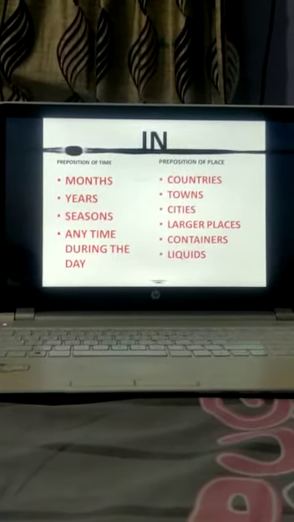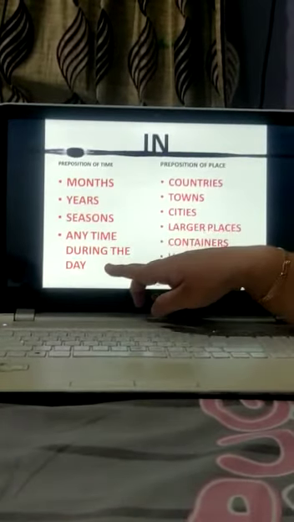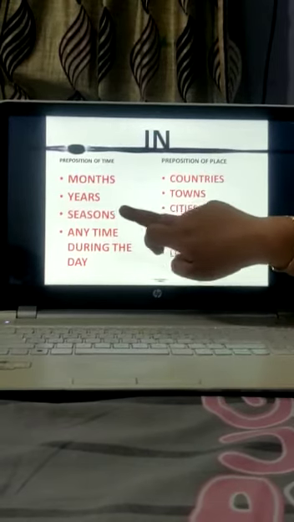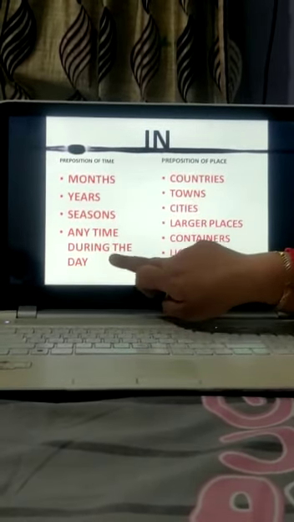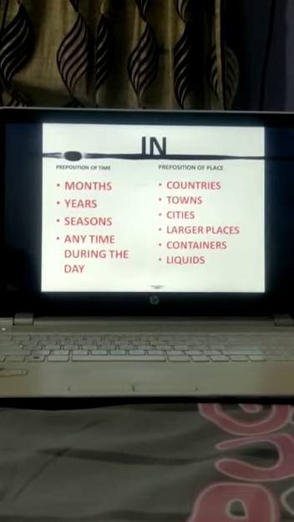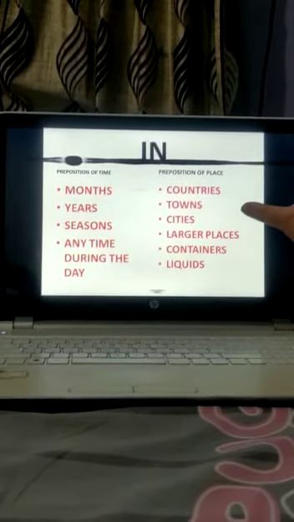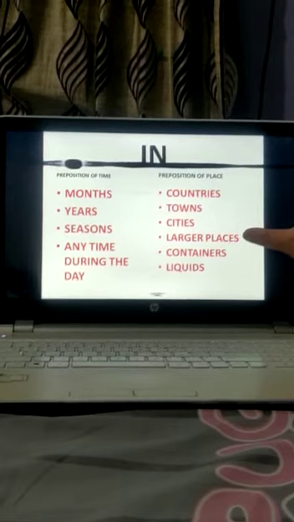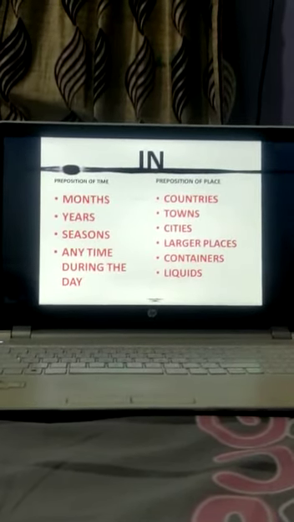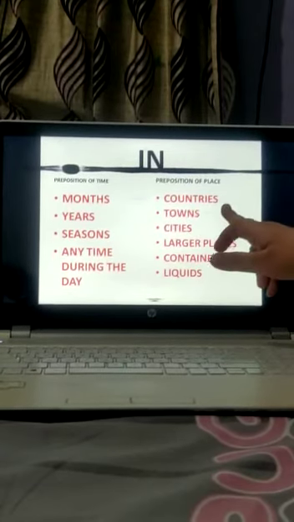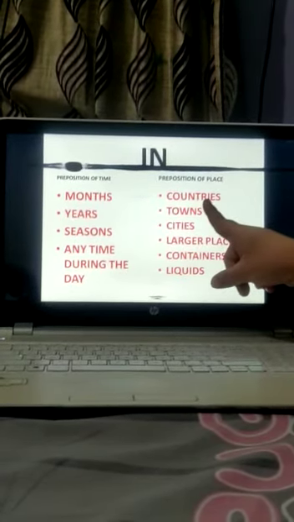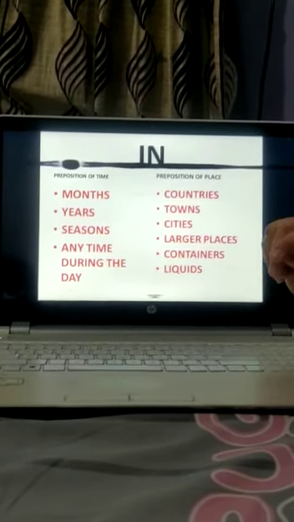In preposition. Now in preposition of time is used with, as we have already discussed, months, years, season and any time during the day. And in preposition of place is used before country's name, town's name, city's name, larger places name, with the name of any containers or liquid. Let's see how. I study in France. So it is the name of a country, so I have used in preposition.